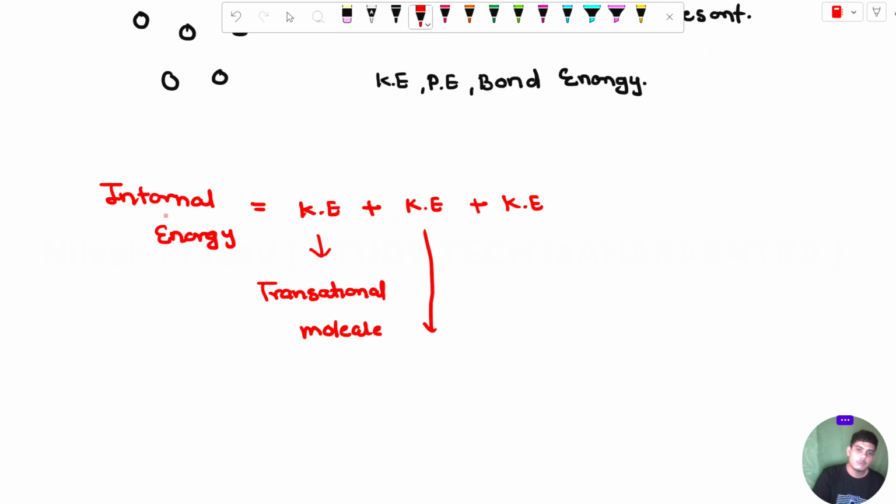And second type of kinetic energy will be produced by the vibrational motion of the molecule. And third type of kinetic energy will be produced by the rotational motion of the molecule.